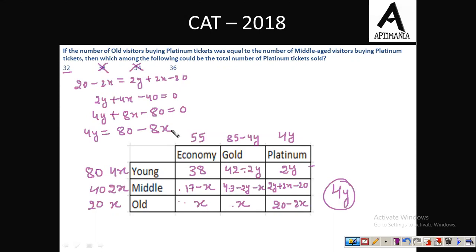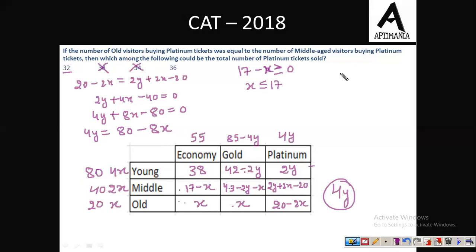But still, we cannot tell the value of 4y right now because that depends on the value of x. So now let us check what the condition on x is. From here we can say that 70 minus x must be greater than or equal to 0. Why? Number of tickets sold cannot be negative. So x is less than or equal to 70.